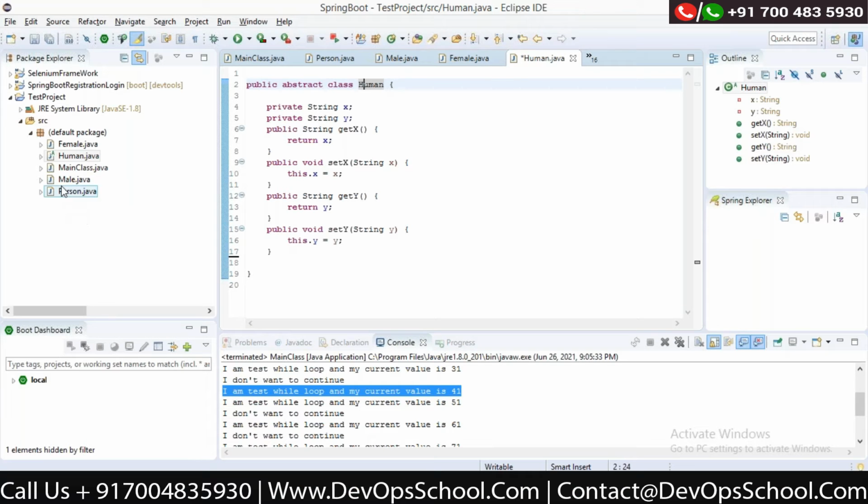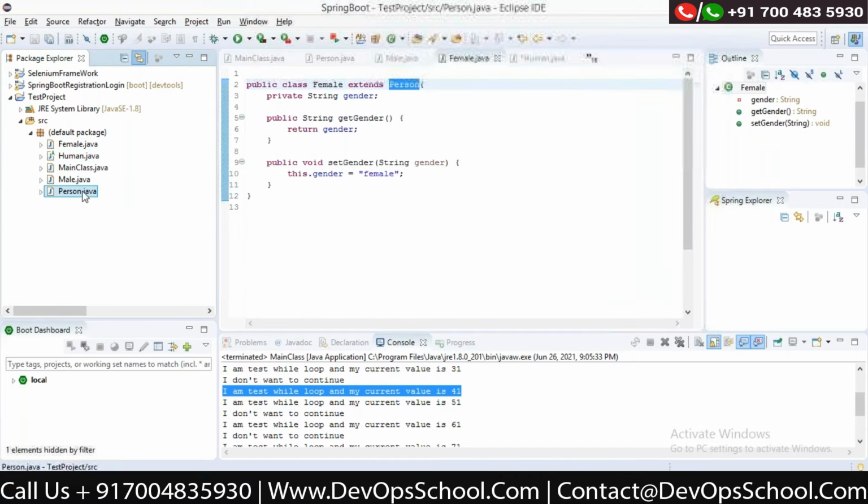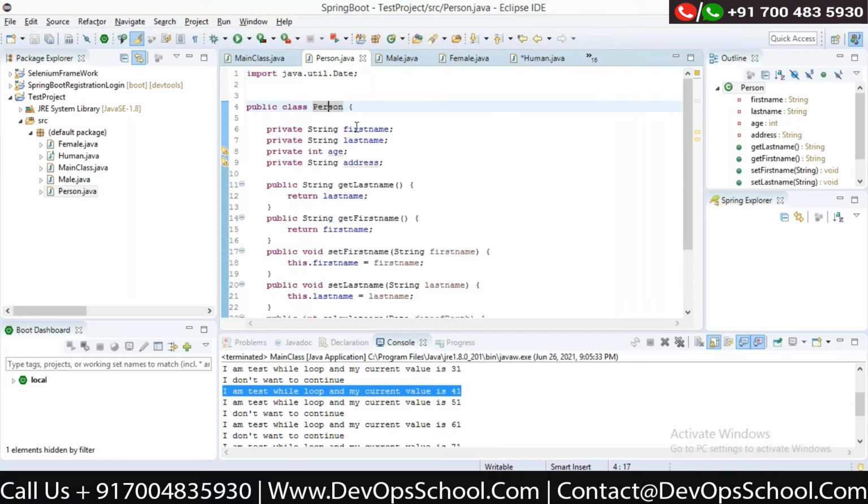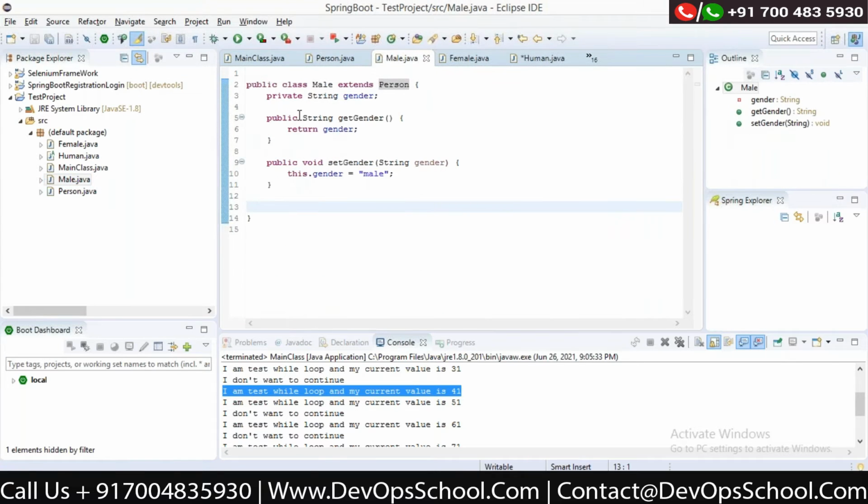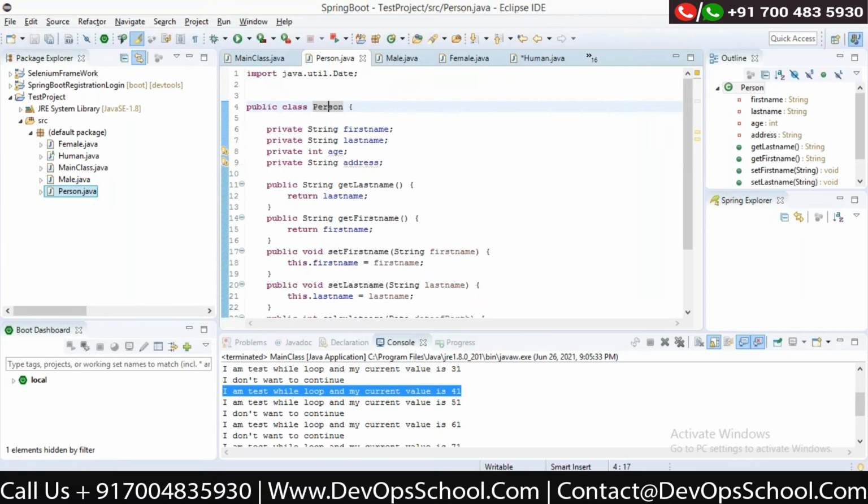Okay, so in the earlier example, male and female were extending the person class. If you don't want your application to create an object of type person, and you always want to create objects of male and female, then in the person class I can make it abstract.